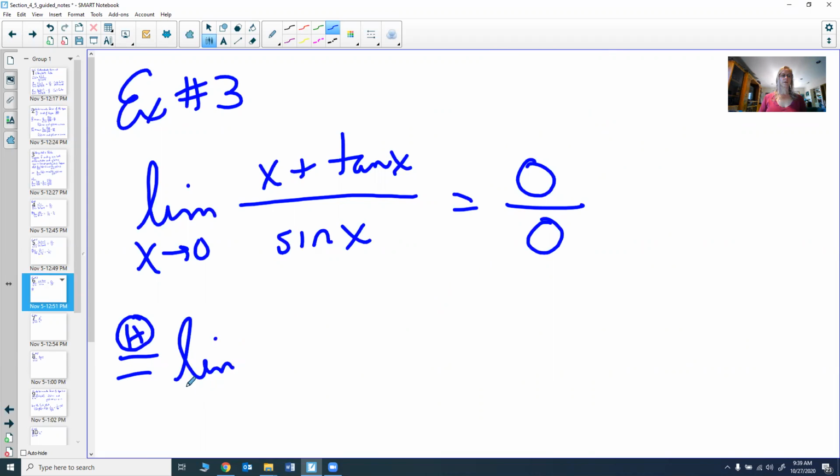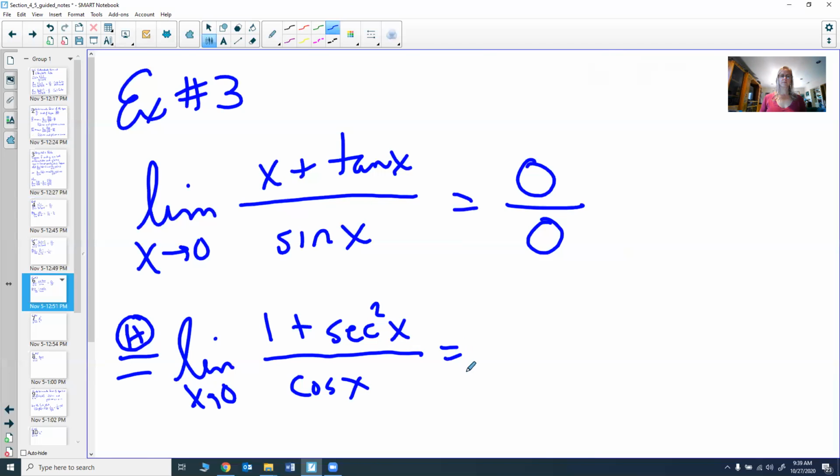L'Hopital's rule says take the derivative of the top and the derivative of the bottom, and then take the limit of that. The derivative of the top, since we had x plus tangent x, is 1 plus the secant squared of x, over the derivative of sine, which is cosine. Now that we've done that, let's take the limit. Put 0 in, get 1 plus secant squared of 0.